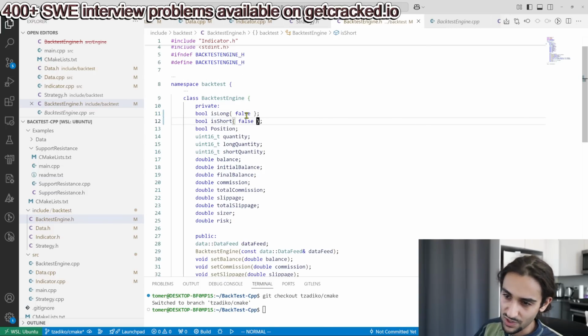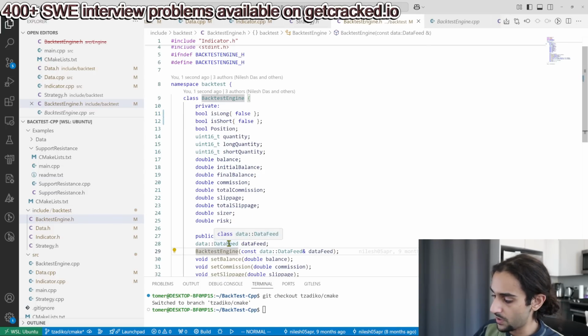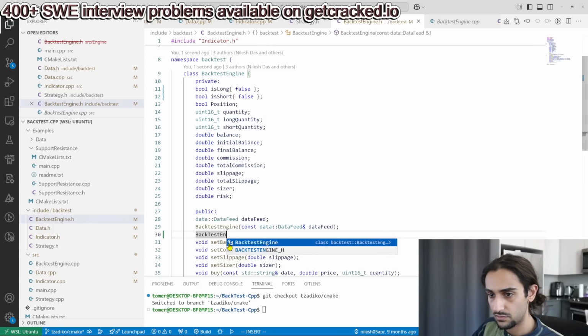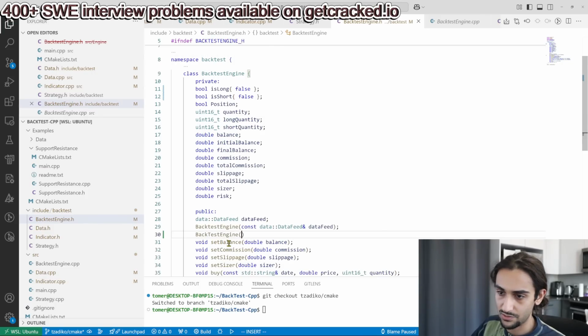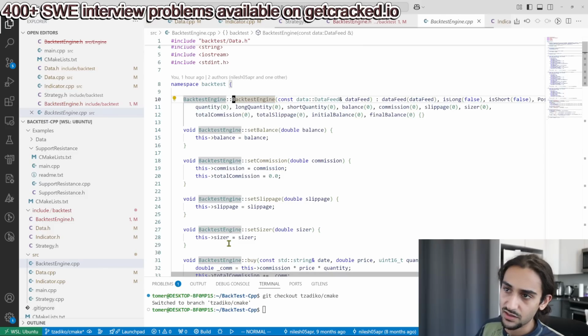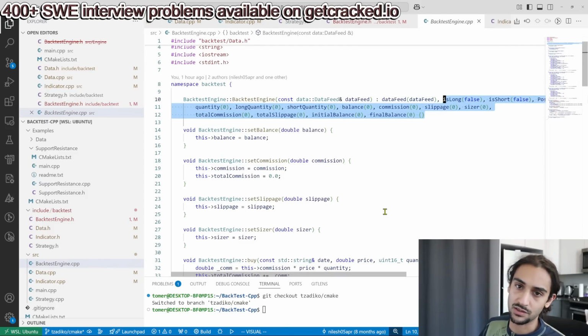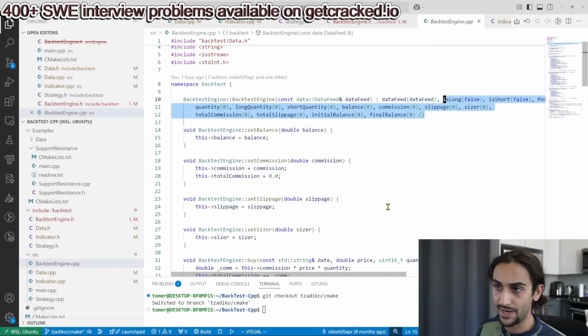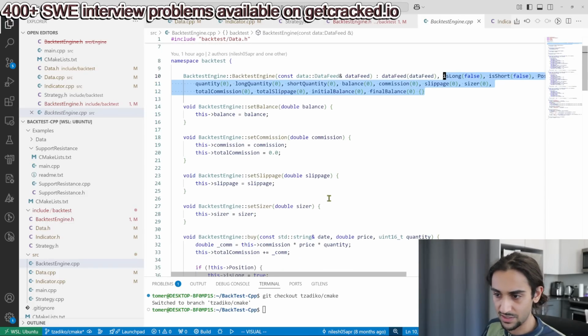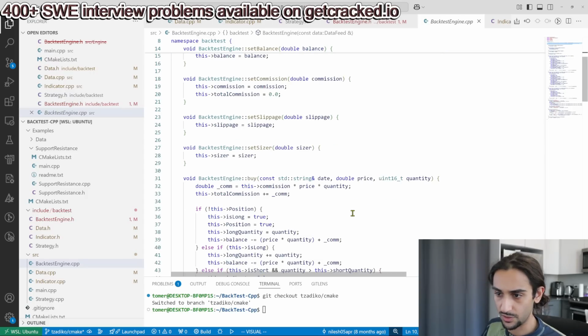Why do I say this? Why do I say member initialize it? Imagine you wanted to add another constructor that takes in something else. I don't know, whatever. Imagine you wanted to do that. Well, now you're going to need to copy all this to that other constructor, or call a delegating constructor. Which, it's just not clean. It doesn't make sense. And it can lead to unmaintainable code in the future.